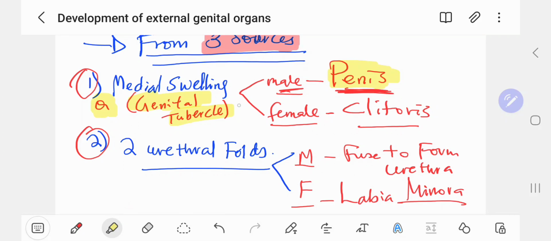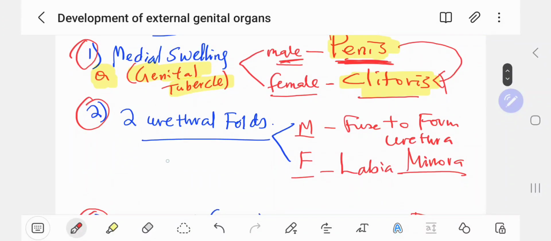Medial swelling or genital tubercle forms the penis in male, and in female it forms the clitoris. So if they ask you the homologous of the penis, it is the clitoris. They are homologous, differentiating from the same thing.